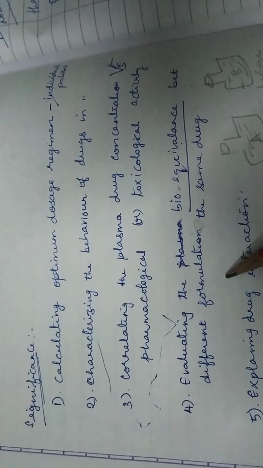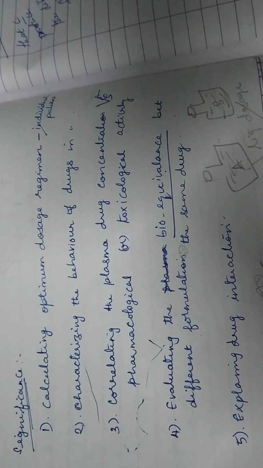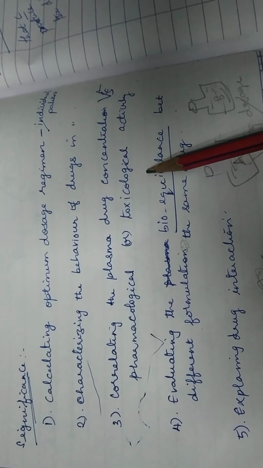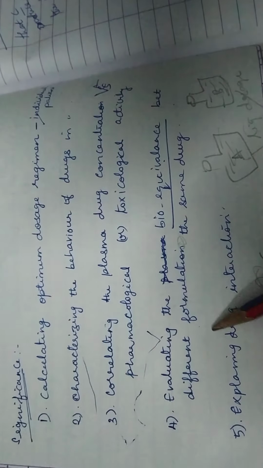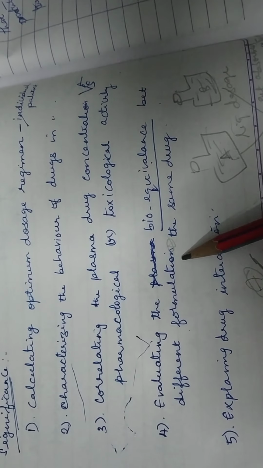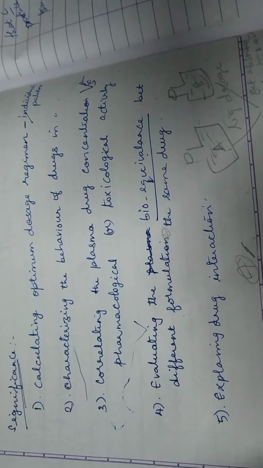So calculating the optimum dosage regimen, characterizing the behavior of the drug, correlating the plasma concentration with the toxicological and pharmacological effect, evaluating the bioequivalence between different formulations of the same drug, and explaining drug interaction. These are all the importance of pharmacokinetic models.